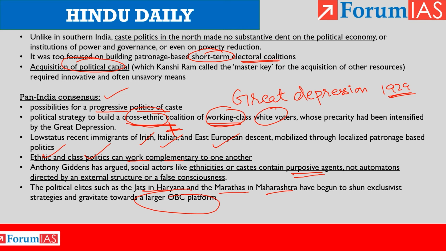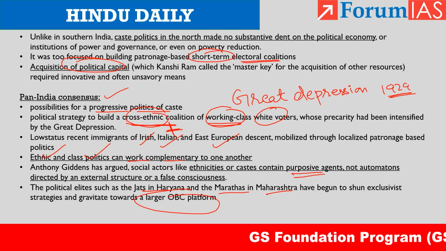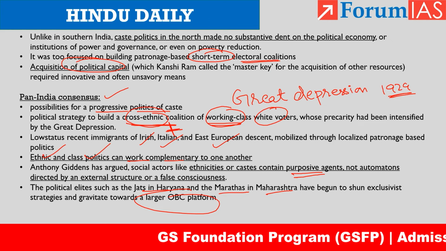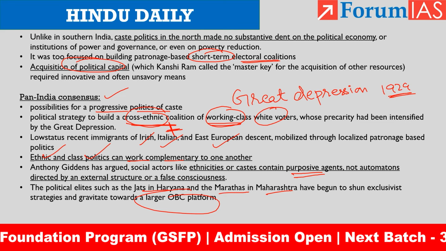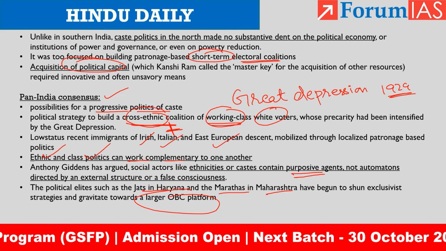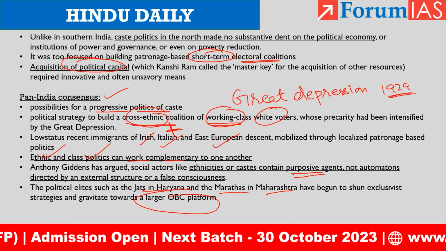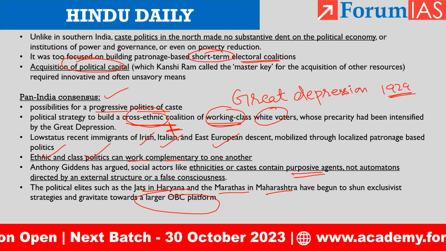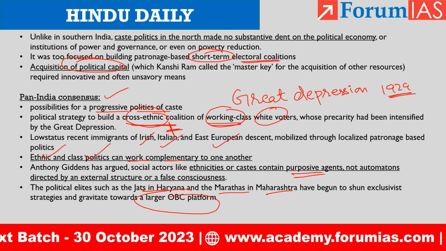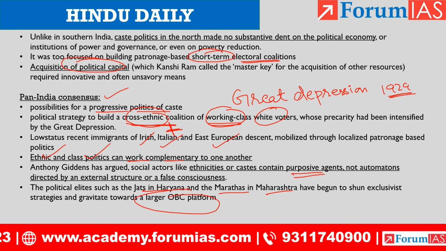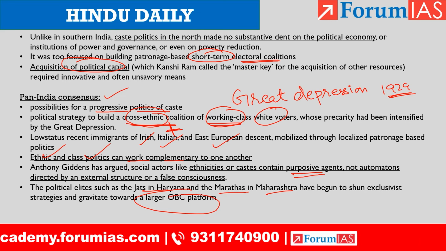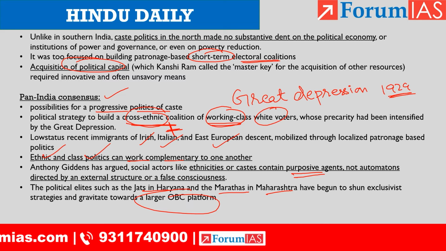But what is the takeaway from this article? There is a lower middle class consolidation happening. From the upper middle class, the focus of politics is shifting to the lower middle class, and this lower middle class comprises lower OBCs, SCs and Muslims. They are uniting on the basis of their shared experiences, and they want to attain social mobility. That is the summary of this article.